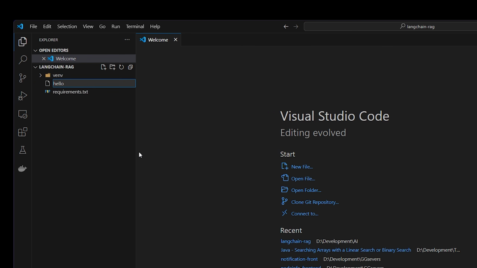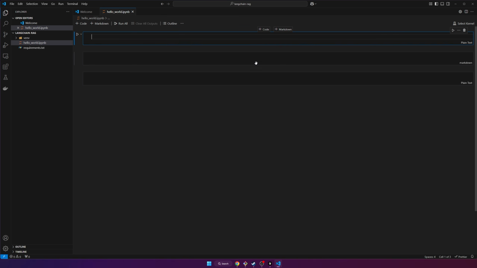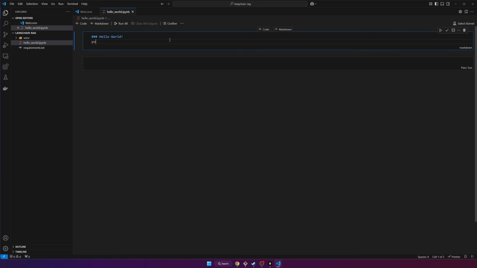Now, once you have that, you can create a new Jupyter notebook in your project by creating a new file. We'll just say hello world dot, and then the extension is going to be IPyNB, so Python notebook, like that. And now since you have the extension, it's automatically recognized as a notebook, so you can create new code cells, markdown cells, stuff like that. So markdown cells are for documentation and text, code cells are for code.